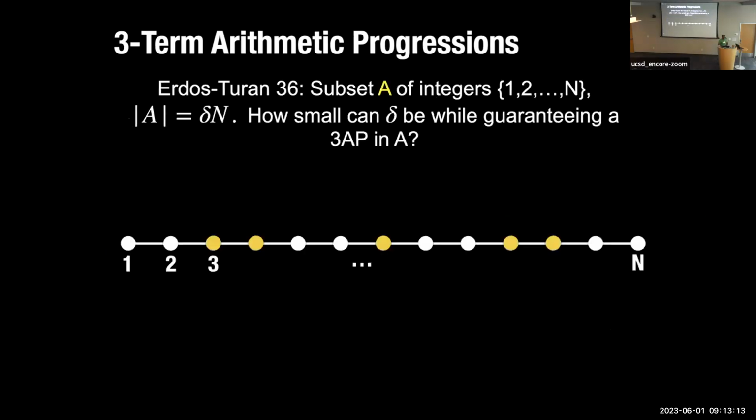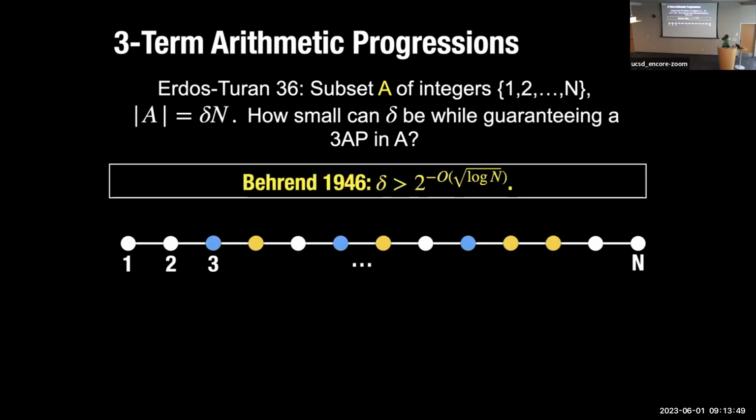Okay, and the general question, of course, is what happens when you just have an arbitrary n? And the best way to quantify it is the following. What is the least size that guarantees that any subset with these many numbers will always have the desired structure, will always have 3 numbers which are equally spaced? The only thing that we know about this subset A that we are looking at is that it's dense, meaning it has a certain size limit. So if you pick the yellow numbers, and there are 3 blue things which are equally spaced, and so on.